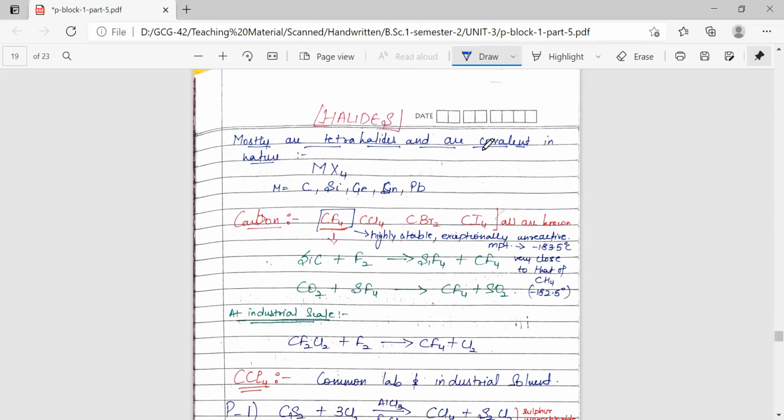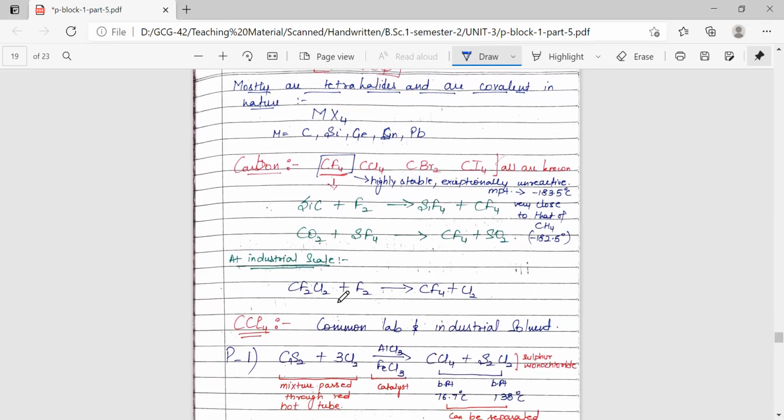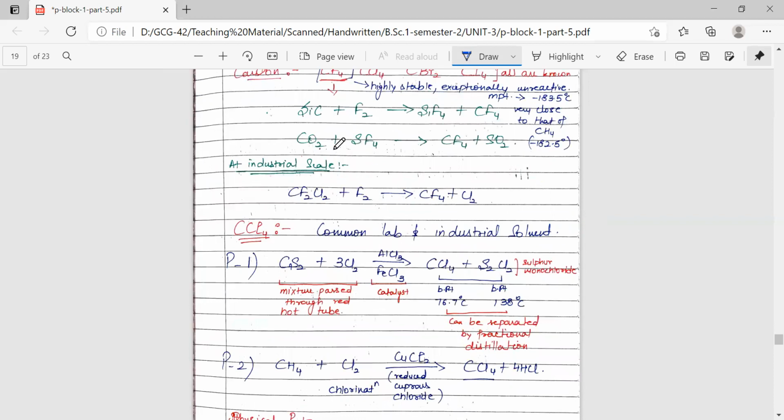Also, if we treat carbon dioxide with SF4, we'll get the formation of CF4. At industrial scale, it is obtained from chlorofluorocarbon, that is freon, that is difluoromethane. If we carry out its fluorination, we'll get the formation of CF4.